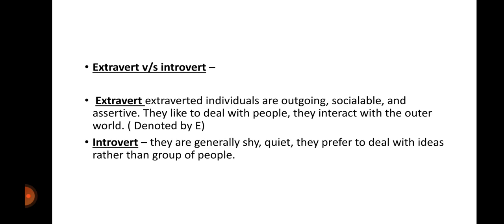The first one is extrovert versus introvert. Extroverted individuals are very outgoing, very sociable, can mingle with people easily, and like to deal with people. They are very outdoorsy people. These people are called extroverts, and they are denoted by the letter E. Introverts, on the other hand, are very shy and quiet, and they try not to mingle with people. They prefer to be by themselves, and they prefer to deal with different ideas or their imagination rather than hanging out with a group of people.